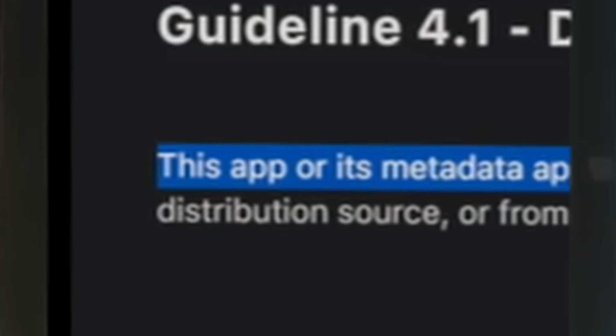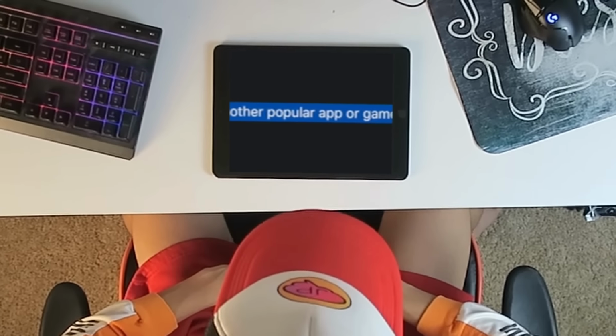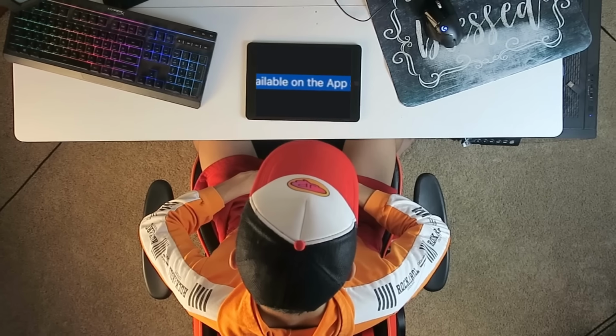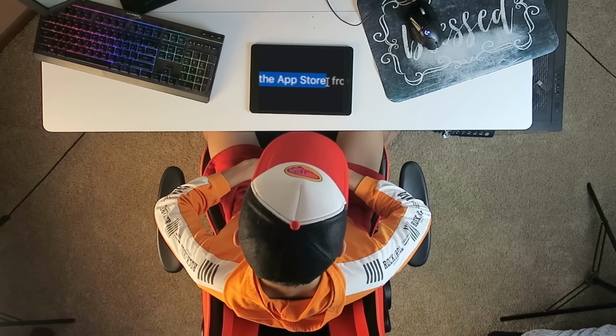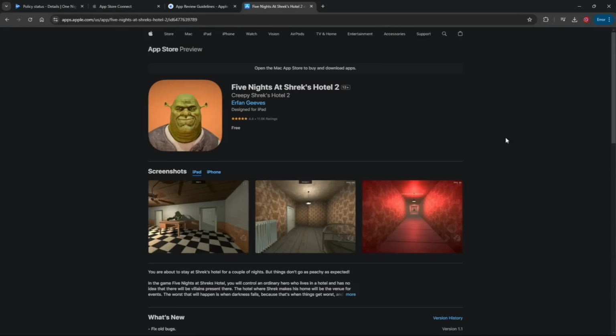The app or its metadata appears to be misrepresenting itself as another popular app or game already available on the App Store. Damn. Come up with your own ideas. Come up with your own ideas.